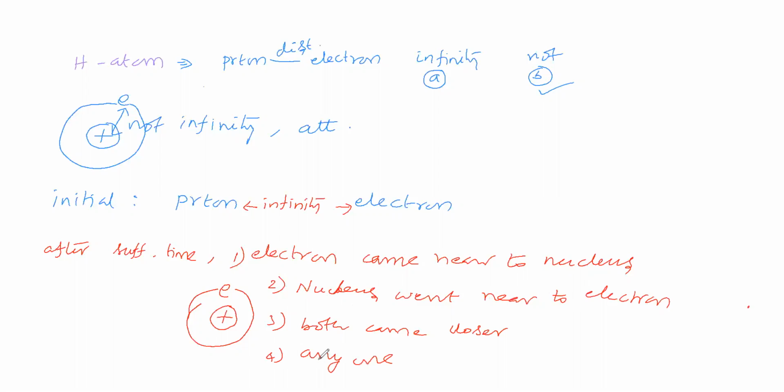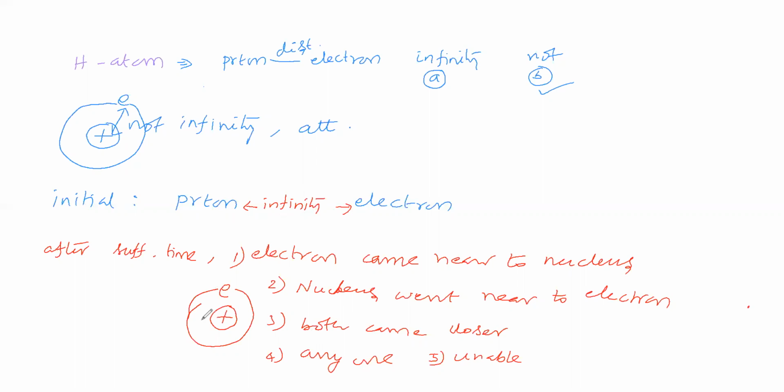Any one, shall we say? Or shall we say we are unable to predict? For which conclusion shall we go? We took the proton and electron and left them in the quartz tube.